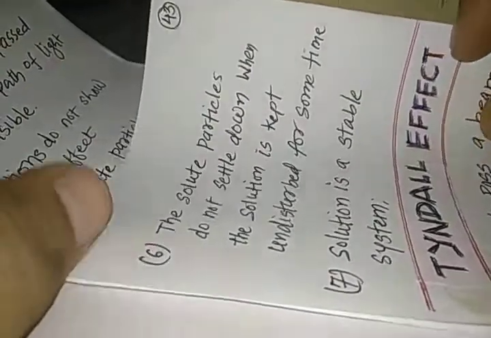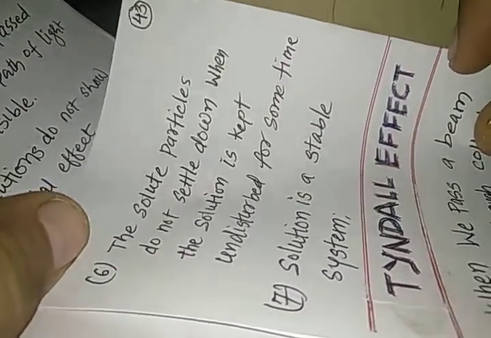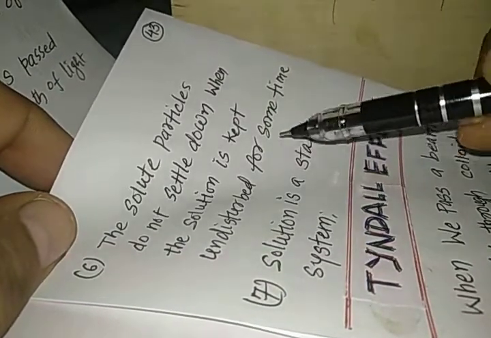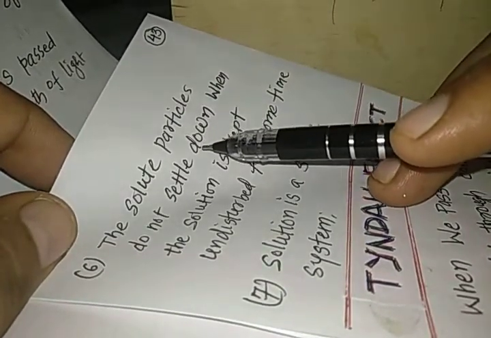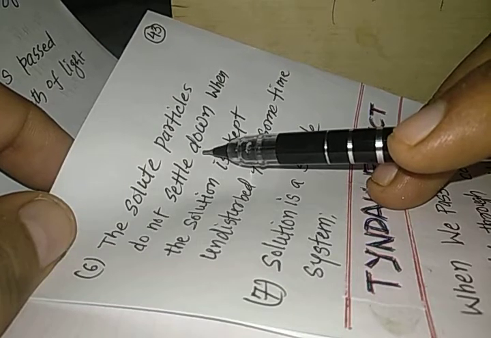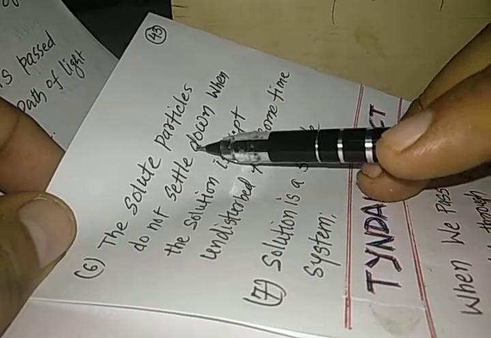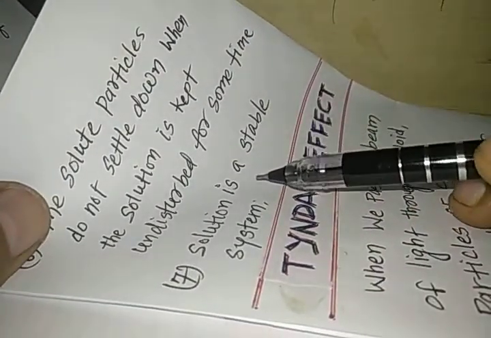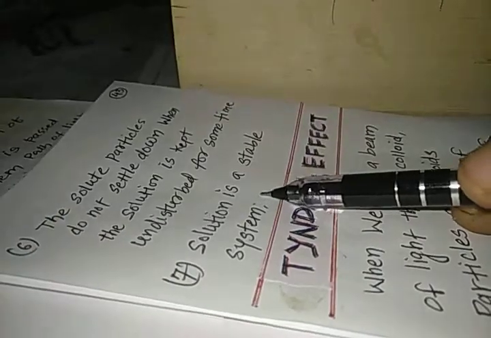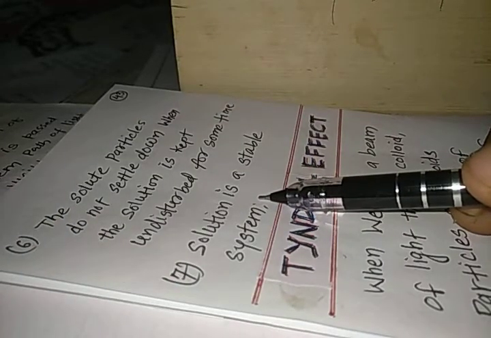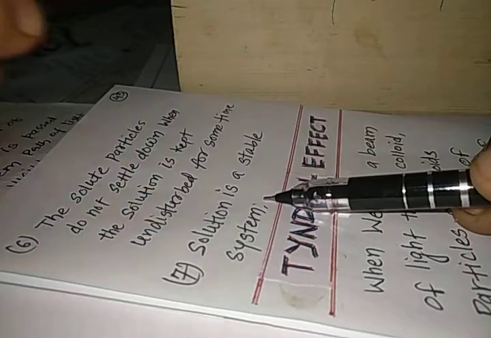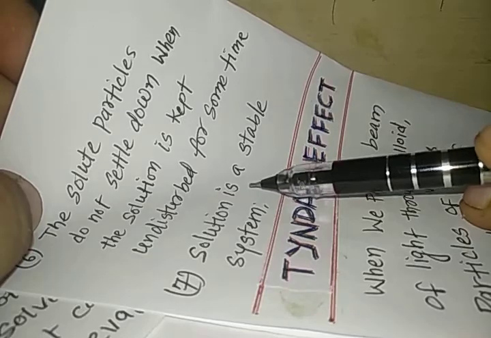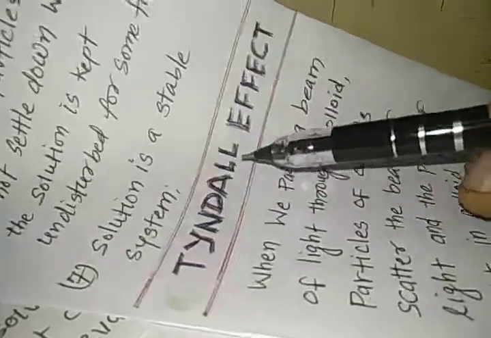The sixth characteristic: the solute particles do not settle down when the solution is kept undisturbed for some time. So if we keep the mixture, which is known as a solution, undisturbed for some time, the solute particles do not settle down. And the last one is that a solution is a stable system. We know that the particles do not get settled down when left undisturbed for a long time, and that is how this type of mixture, which is known as a solution, is stable.